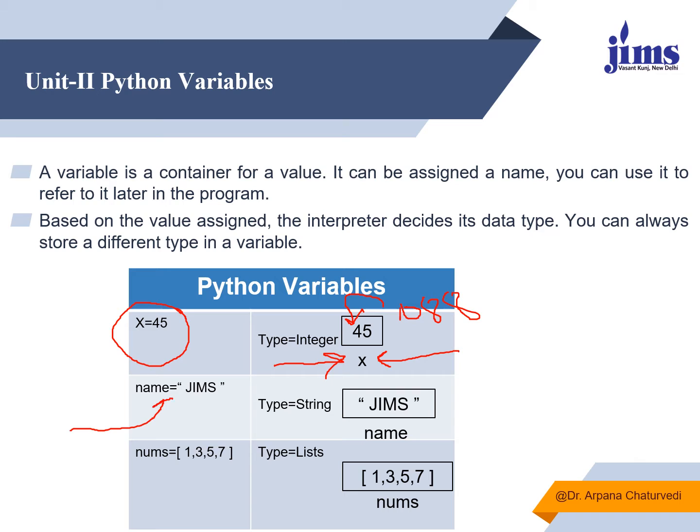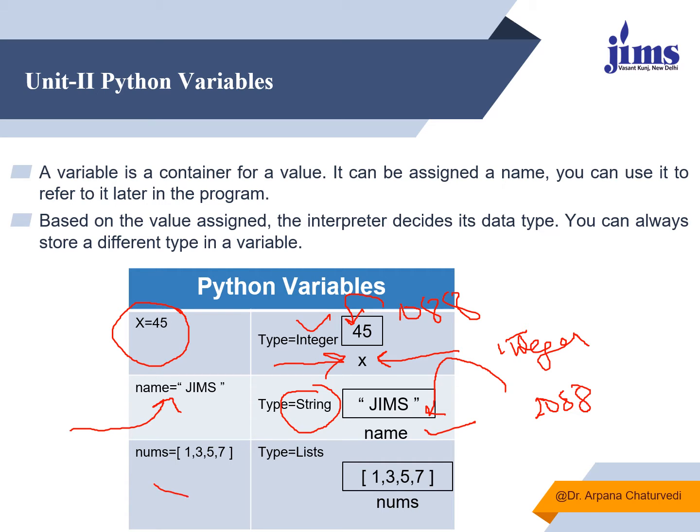Similarly, x is of integer type because the value stored in this variable is of integer type. So the interpreter decides that x is holding a value of integer type. Similarly, if I say name is equal to James, the interpreter decides on the basis of the value stored in the name variable that the data type of name is a string, and the value stored in this variable is James, and it is holding some address. That address can be any address, depending upon the system and what address is allocated to this variable.